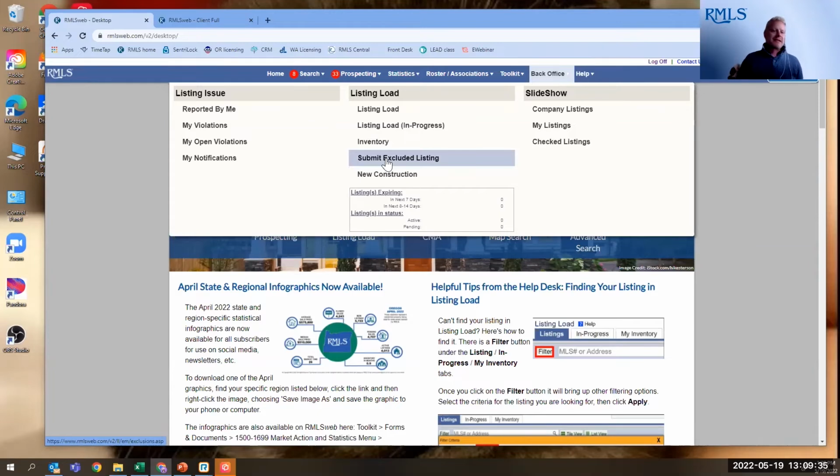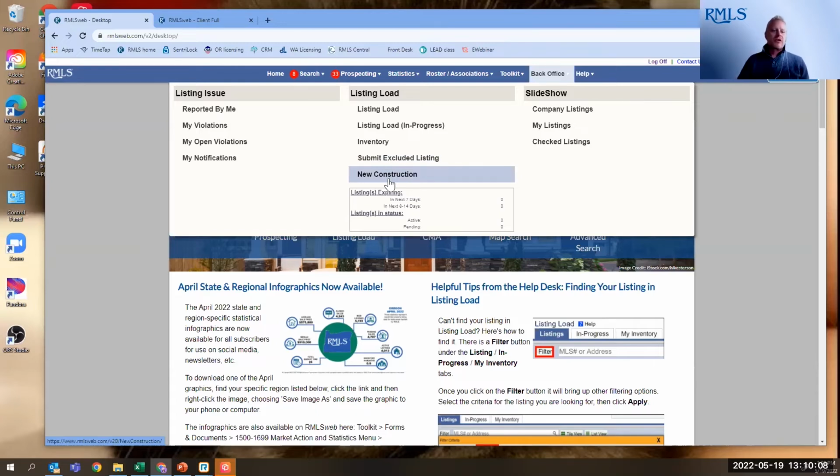We have submit excluded listing. So if you have an office exclusive listing and your client fills out and signs the authorization to exclude from MLS and public marketing addendum, this is where you need to go to submit that to RMLS. Having your client sign that and keeping it in your office is not enough. You need to submit it to RMLS. And you do that right here. You simply click on submit excluded listing and upload that PDF to us, and we keep it on file, and everybody's happy. But right below that is another new feature, and that is the new construction.